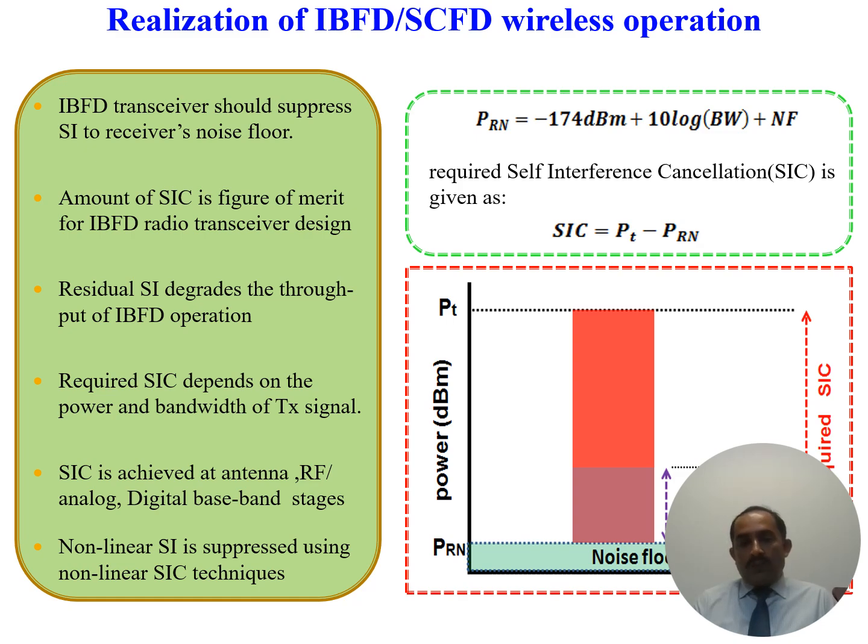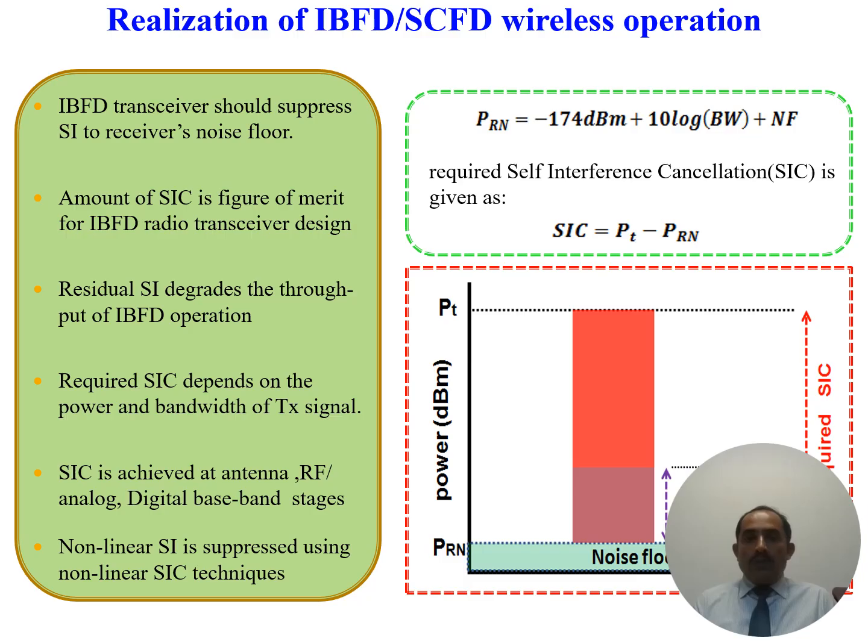So the required amount of self-interference cancellation will be the difference between the two quantities, transmit power and receive noise power. So you can see, if we have more transmit power, it means we need more self-interference cancellation, or isolation.